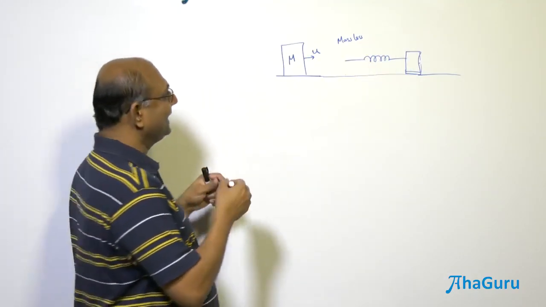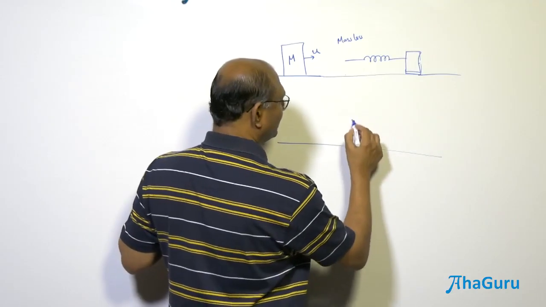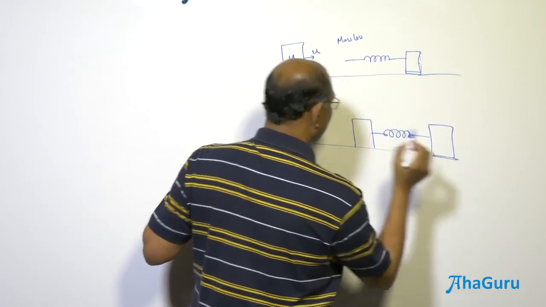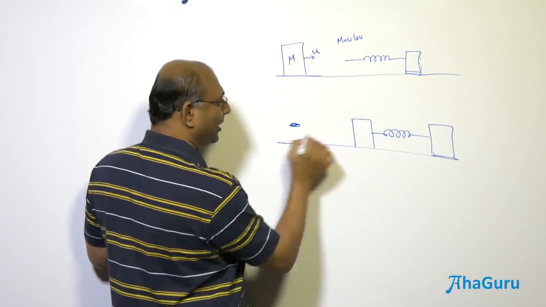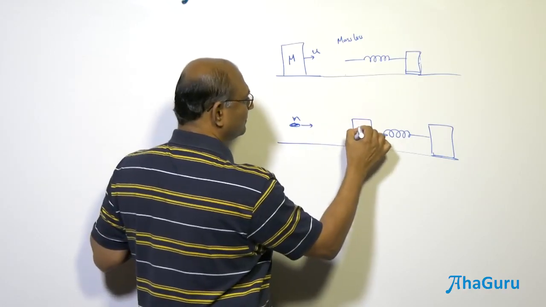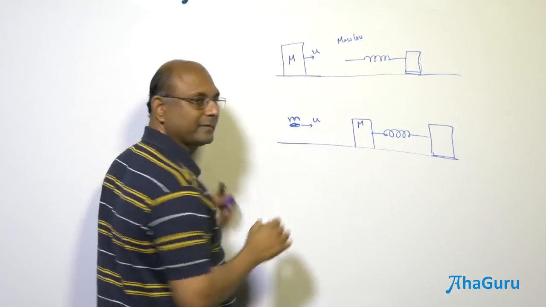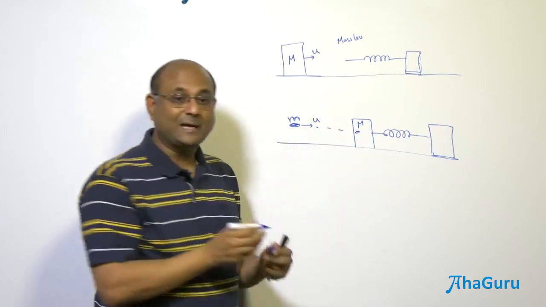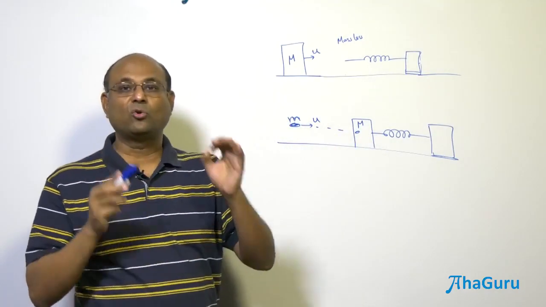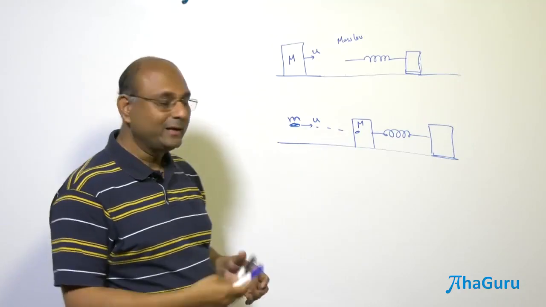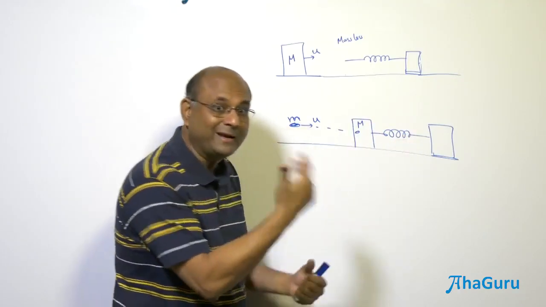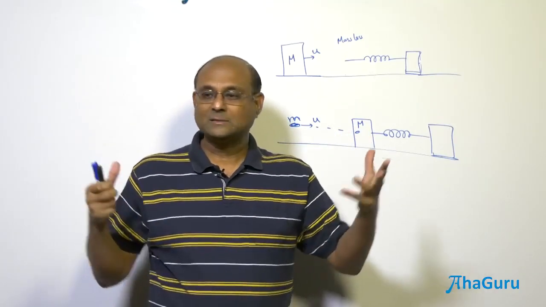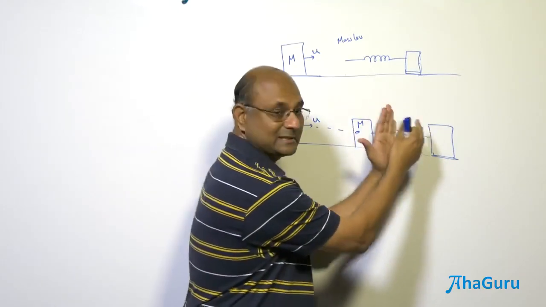The second kind is where I have a block and I have a spring. And let us say a bullet or another block goes and strikes this fellow. What is going to happen? This goes in and collides. While this collision happens, the time interval during which this happens is so short that during this time, the spring has not even got time to start getting compressed. Because when will the spring start pushing? When you have compressed the spring, it will start to push.